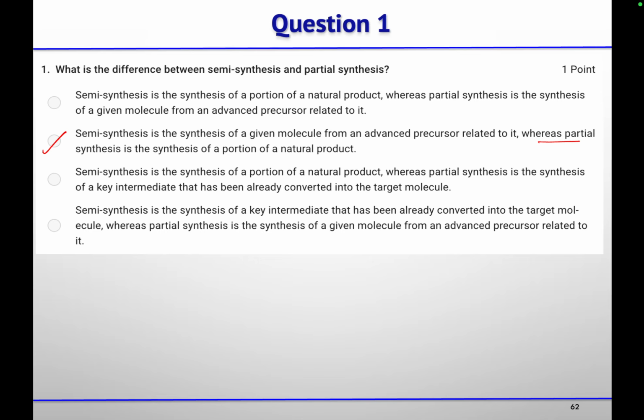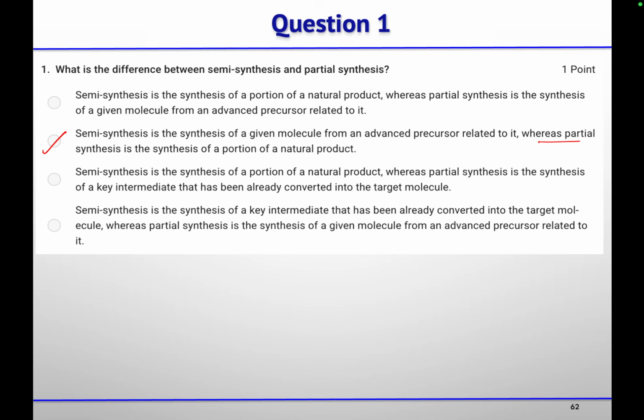And can you tell me what is total synthesis? Ma'am, the chemical synthesis of a molecule starting from very simple starting materials. Yes, that is the complete synthesis of a molecule starting from very simple starting materials. Correct. And the synthesis where we are preparing the intermediate that is already converted into the natural target molecule by some other group is known as formal synthesis.